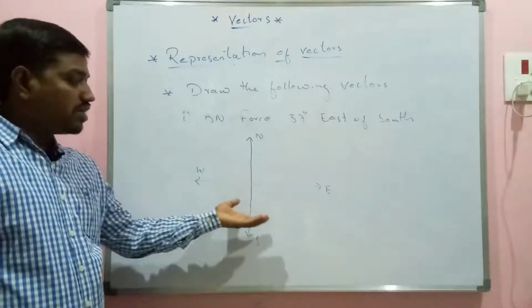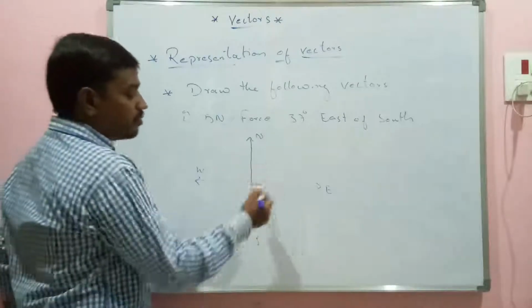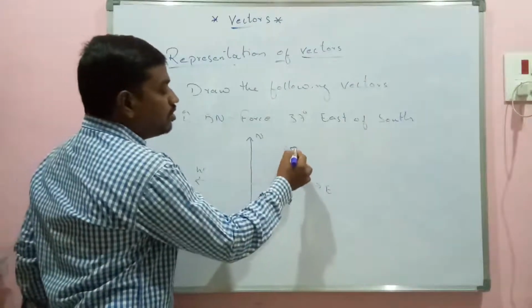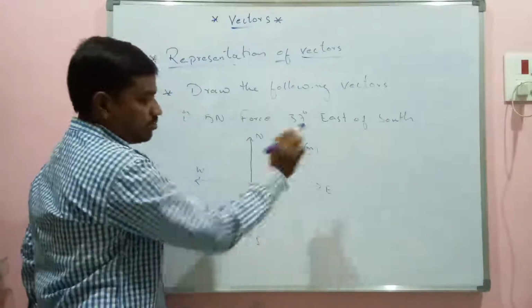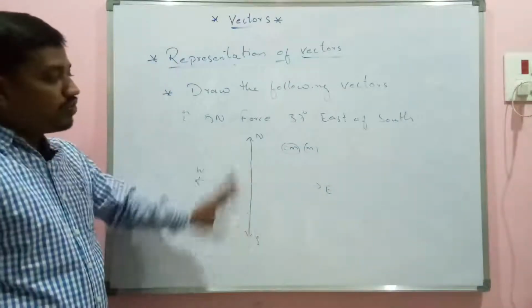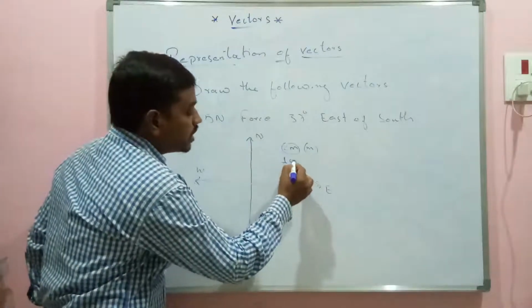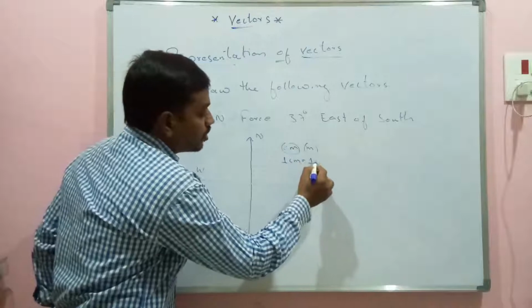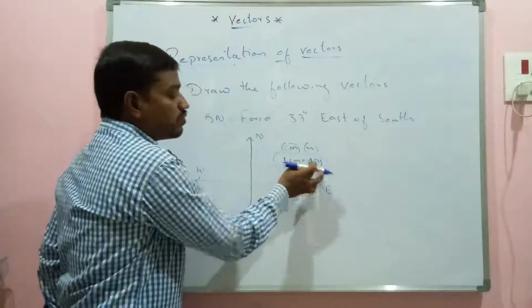Here we will be representing the distance. Distance will be either in centimeters or in meters. Generally this axis will be in centimeters. 5 Newton force means we need to define the scale where I am taking 1 centimeter length equals 1 Newton. Imagine 1 centimeter length of arrow equals 1 Newton of force.